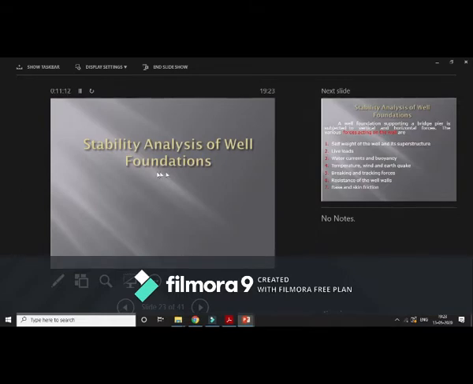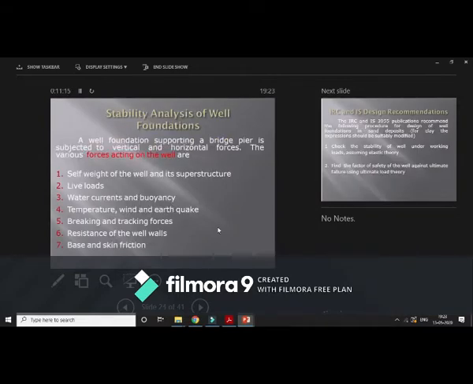Stability analysis of well foundation. So it is nothing but what are the forces acting on the well foundation. A well foundation supporting a bridge pier is subjected to vertical and horizontal forces.